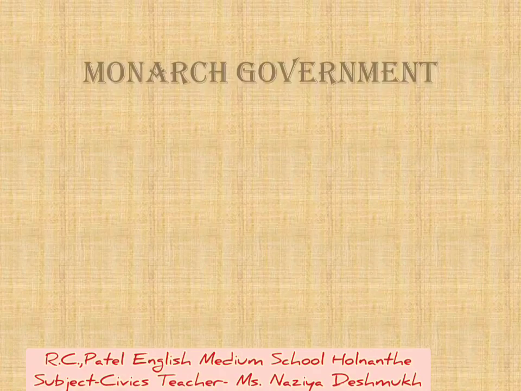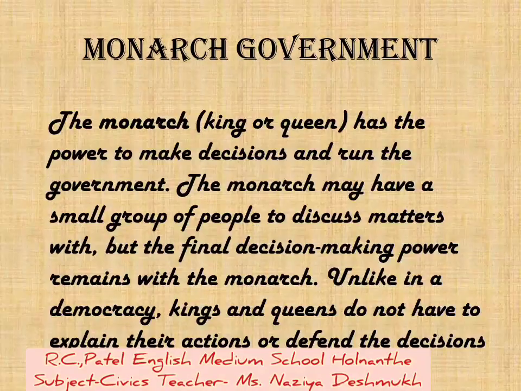The second type of government is monarchy. The monarch, that may be a king or queen, has the power to make decisions and run the government. The monarch may have a small group of people to discuss matters with, but the final decision-making power remains with the monarch, meaning a single person. Unlike in a democracy, kings and queens do not have to explain their actions or defend the decisions they take.